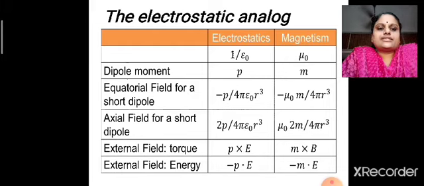When kept in a region of external field, the torque experienced by the dipole in electrostatics is given by P cross E, whereas in magnetism it is M cross B. Here E represents the electric field and B represents the magnetic field. The external field produces a potential energy of minus P dot E in the case of electrostatics, while in magnetism the energy is equivalent to minus M dot B. It is wrongly written as E.